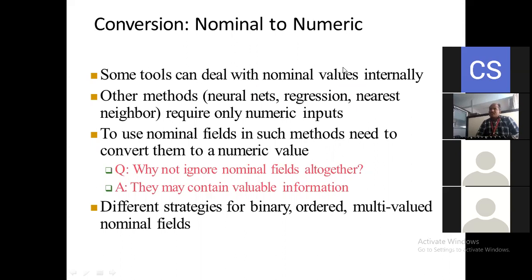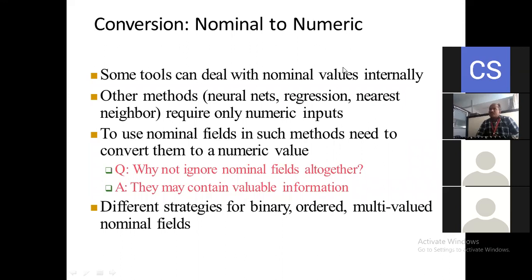Instead of these tools, we have other methods: neural networks, regression, nearest neighbor. They require only numeric input. Whatever the neural networks, regressions and nearest neighbor are, all these three algorithms require only numeric inputs here.